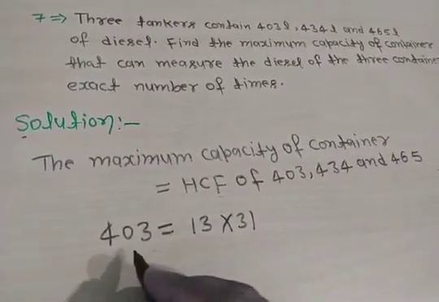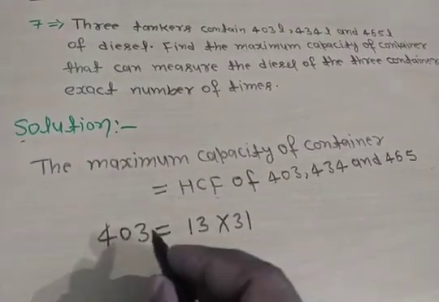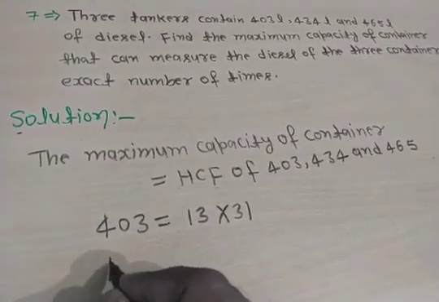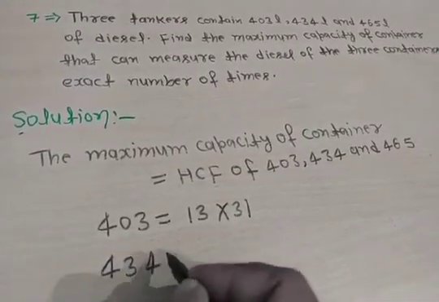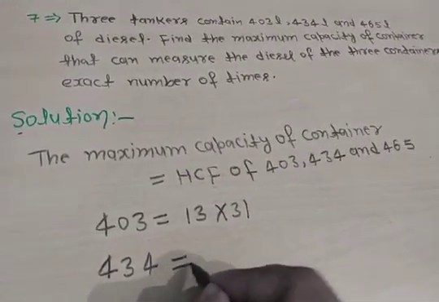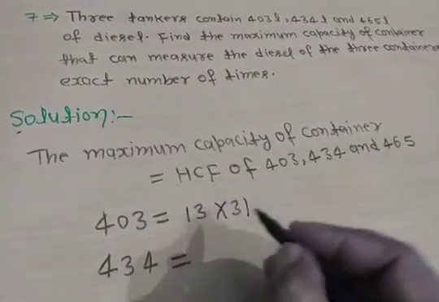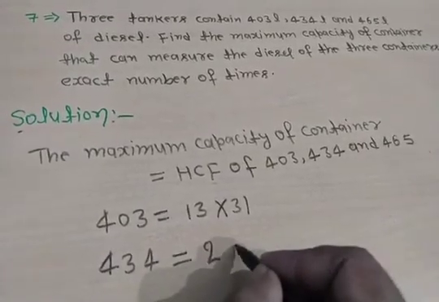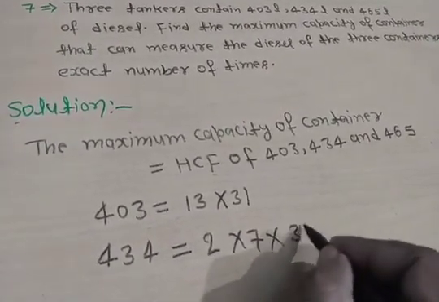First you write 403 in the form of prime factorization, and next we write 434 in the form of prime factorization. It is first divided by 2: 2 into 7 into 31.